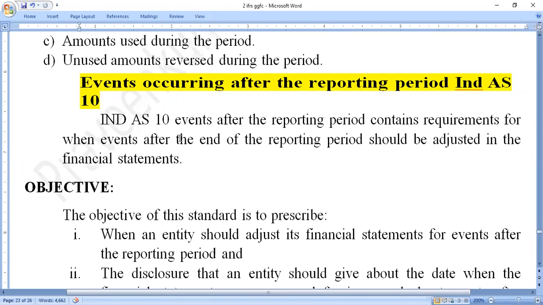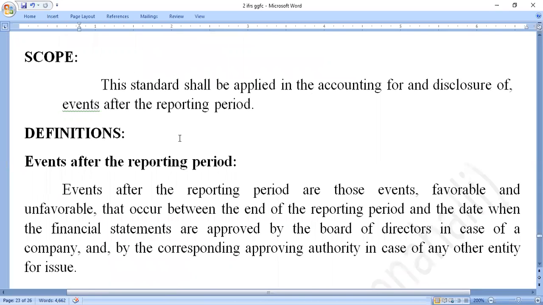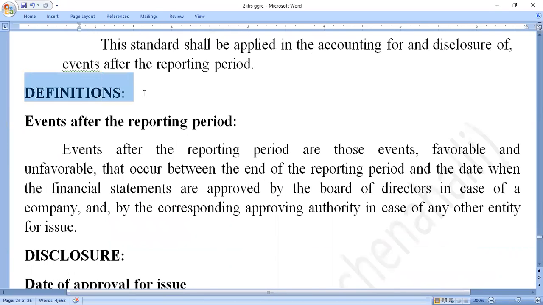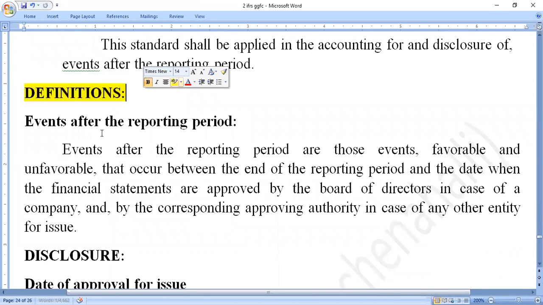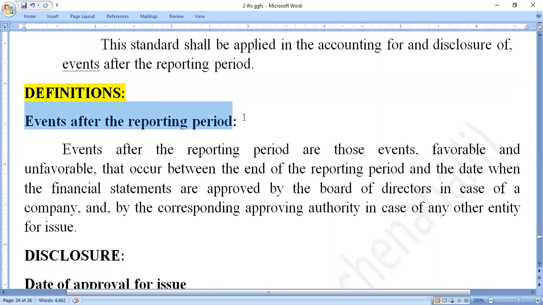In this, first of all, we should know what is meant by events occurring after the reporting period.